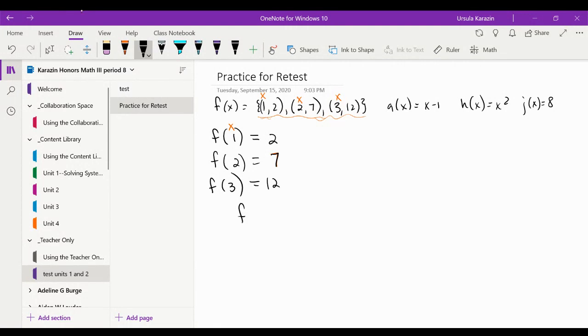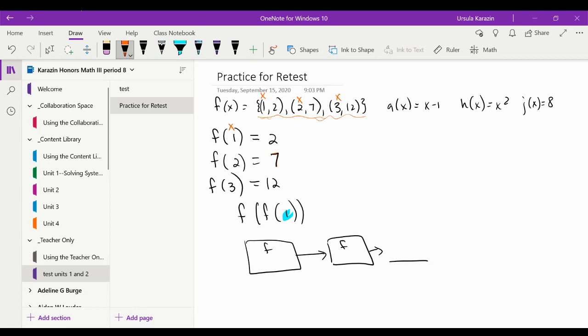What if they ask us to do a composition of this? What if they ask us to do f of f of 1? Okay, so that's going to be f with f again and see what we get out. 1 is my input. So when I put 1 into f, go up to the top, what's my output? 2. Now 2 goes into f. What's my output there? 7. So my answer is 7.